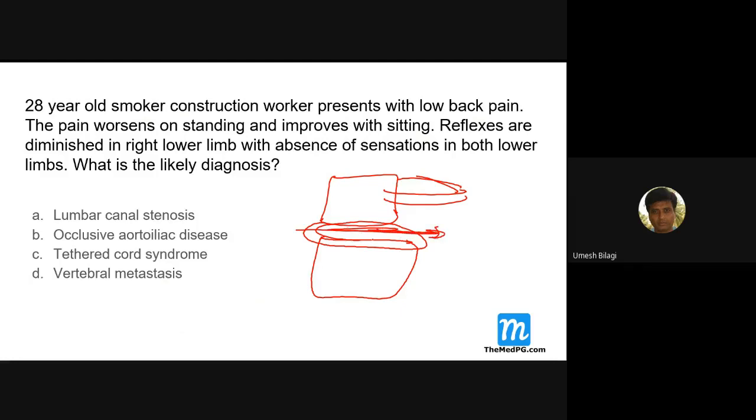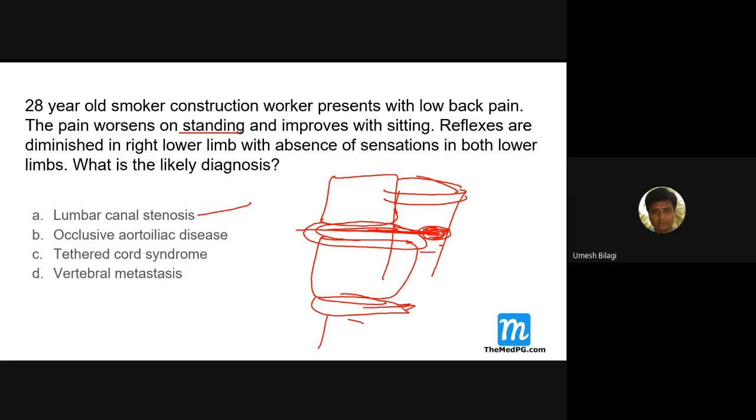They can slip. If it happens at multiple levels, then the spinal canal, which is here posteriorly, becomes small. So it is called lumbar canal stenosis. The disc fills the space, at two or three levels, and this causes this symptom.